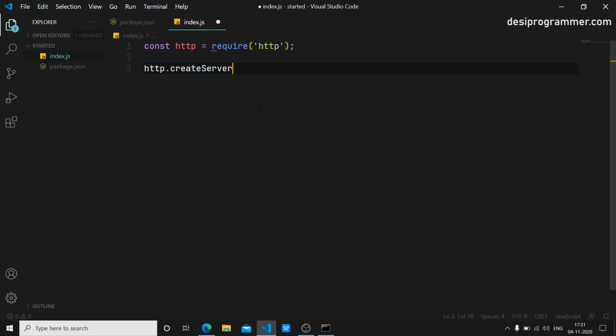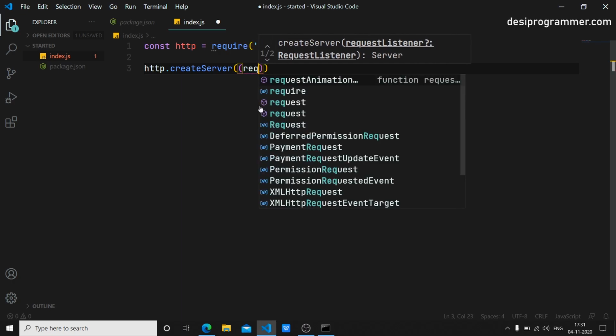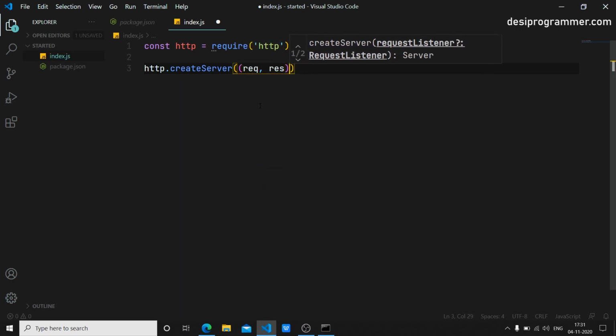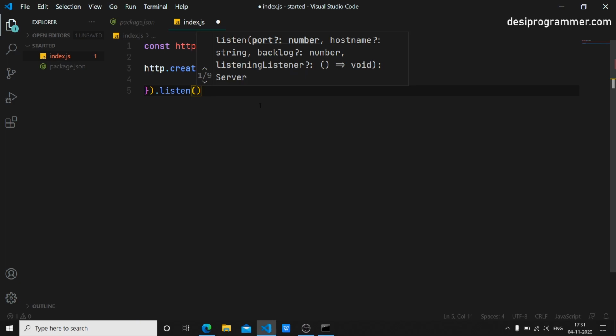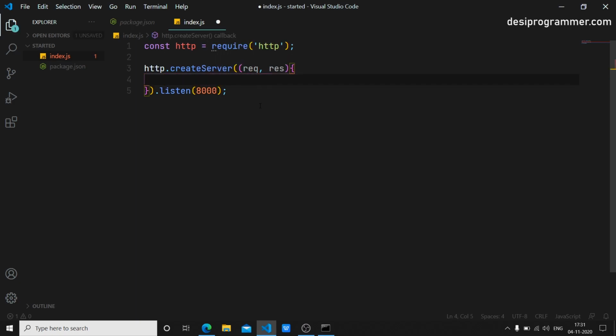Now the createServer method will accept a function, and it can be used to listen to a port, and on that port we will get the request that's sent from the client. So this method takes a function. Now that function has two parameters. The first of them is request and the second one is response. And then this method needs to listen to a port, and I'm going to just put the port as, let's say, 8000, port 8000, and I'll save this.